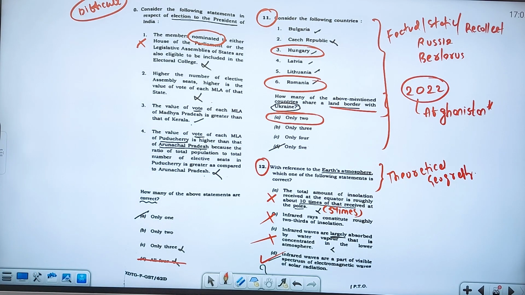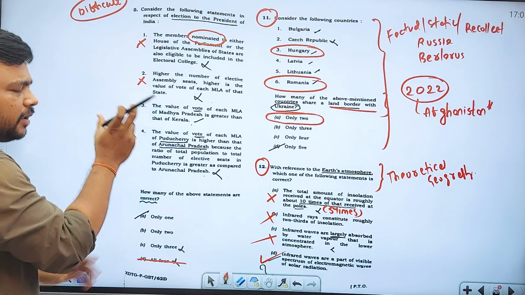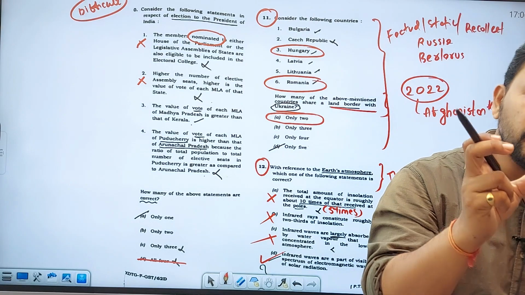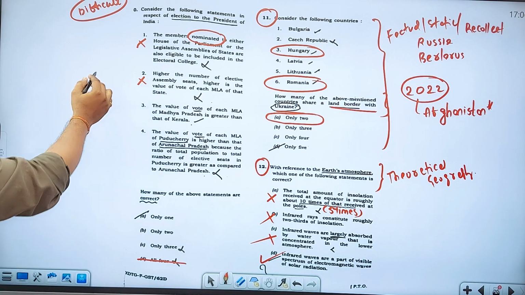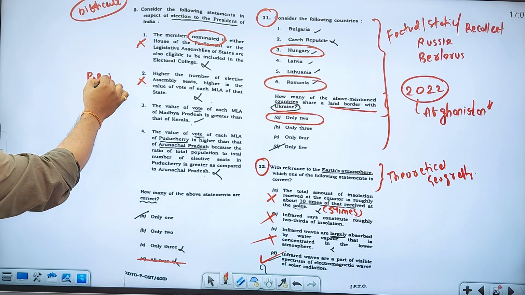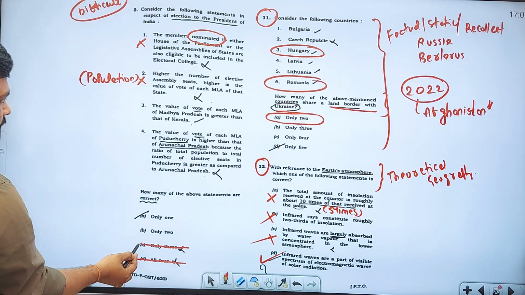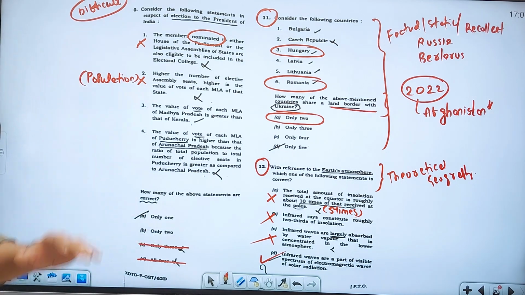Next, the higher the number of elective assembly seats, the higher is the value of vote of each MLA of that particular state. This is also wrong. Why? Because the number of elected MLA seats is not the only criteria to decide the value of the vote of an MLA in that state. You also have the criteria with respect to the population. So obviously this is also a wrong statement. When this is wrong, option 3 will also go.